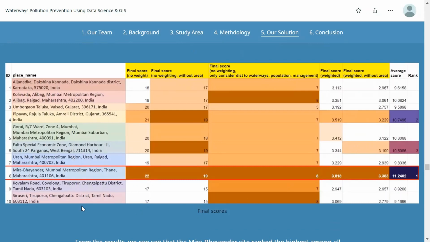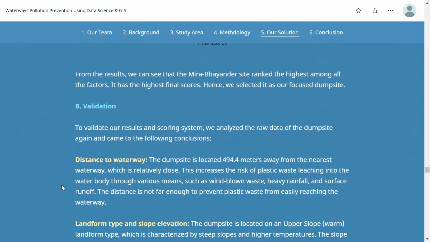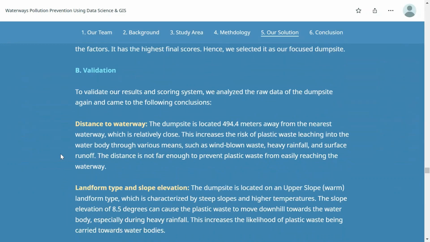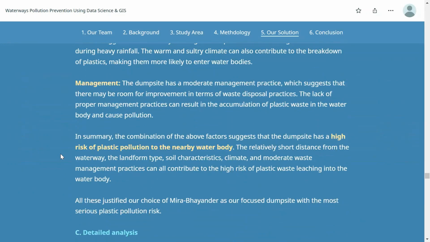So from this table, we can see that site 8, which is Mia Bayanda, has the highest scores among all the factors. Therefore, we treat this as our case study. To validate this, we consider different parameters more carefully, such as the distance, landform type, and soil characteristics. And we come out that Mia Bayanda has the high risk of plastic pollution to the nearby water body because